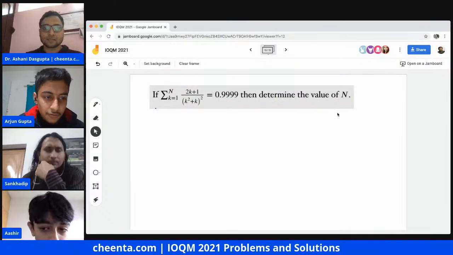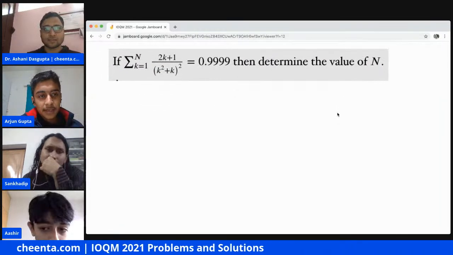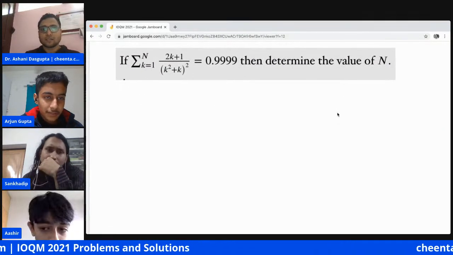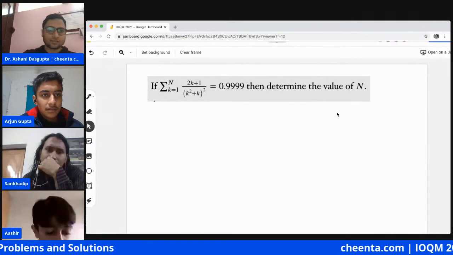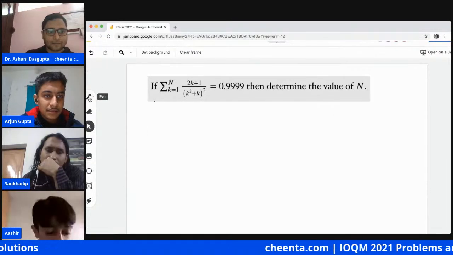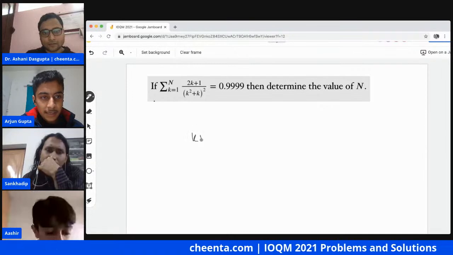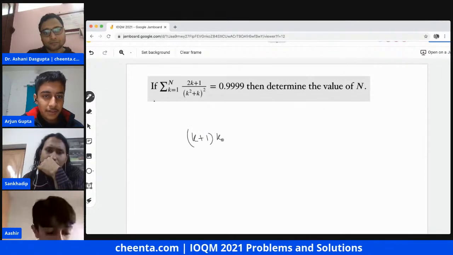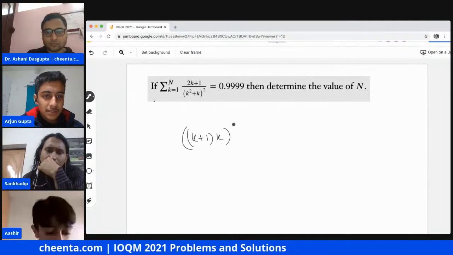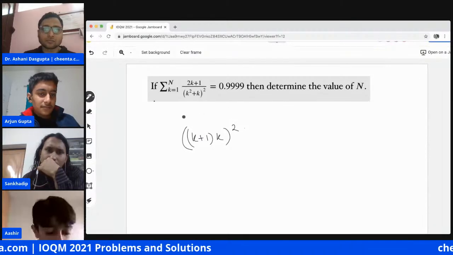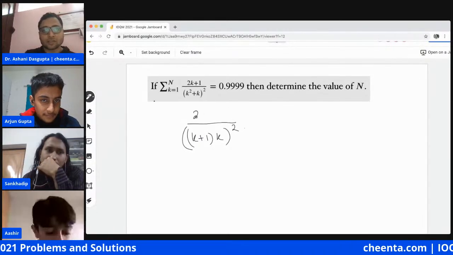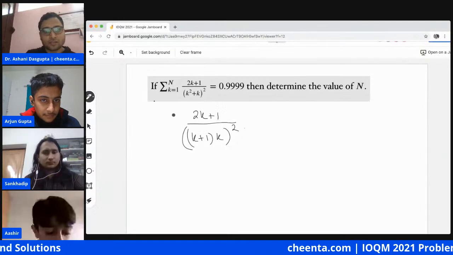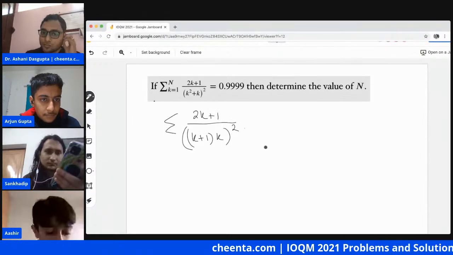The first thing to notice is that the denominator can be written as (k plus 1) whole square into k square. The second thing is that the numerator is (k plus 1) whole square minus k square. So we get a telescopic series, a very basic one.